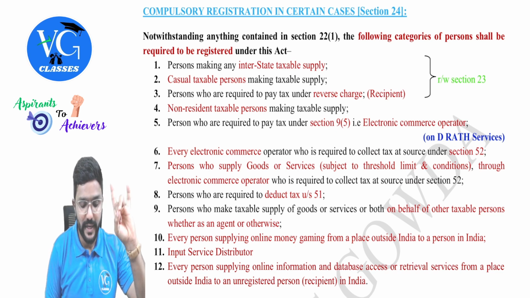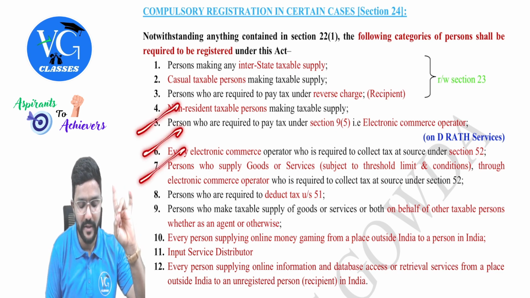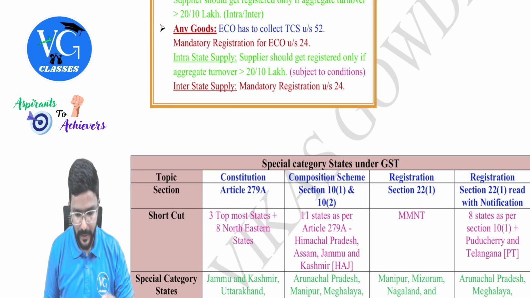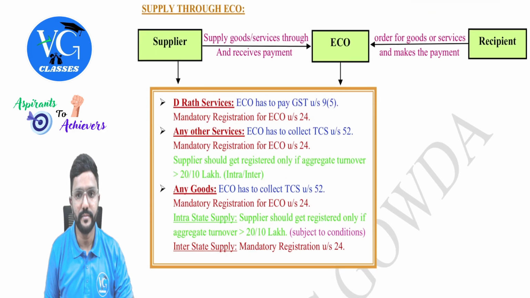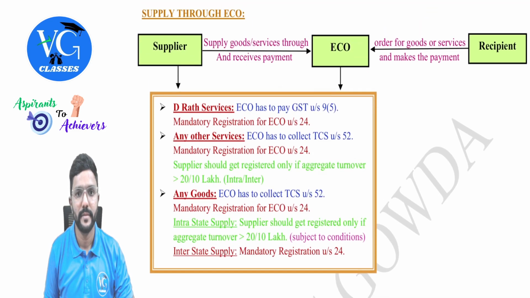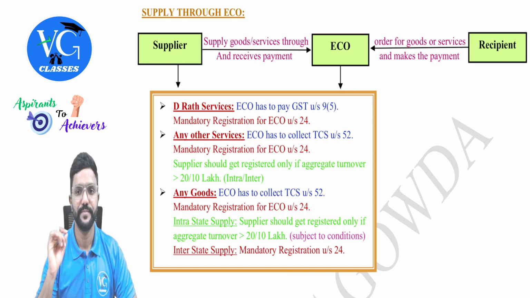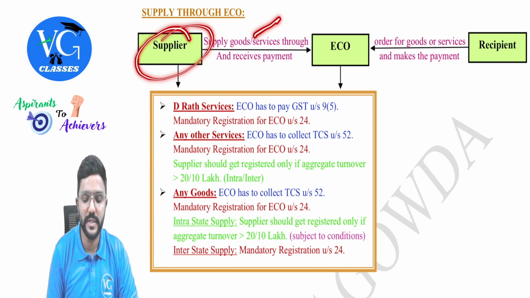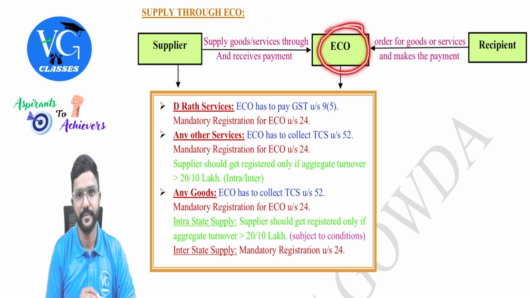What is it? Guys, connecting all this 5, 6 and 7, I will explain you through a chart. I have made one chart for it. You can just come to that. Come to this chart. Into this chart. So in this case, the supplier is supplying goods or services through the e-commerce operator.